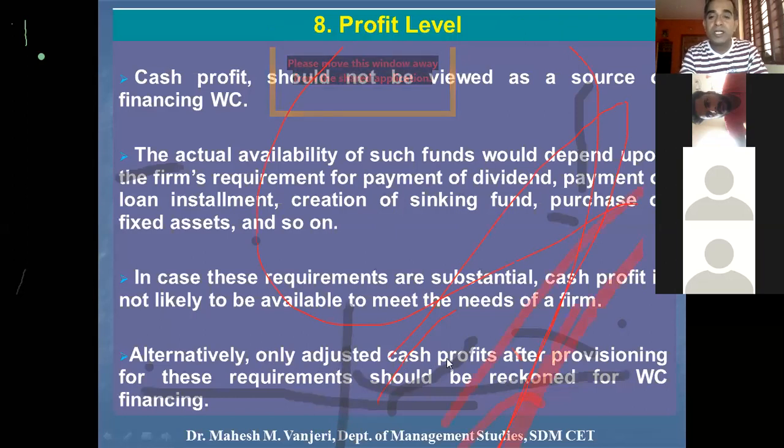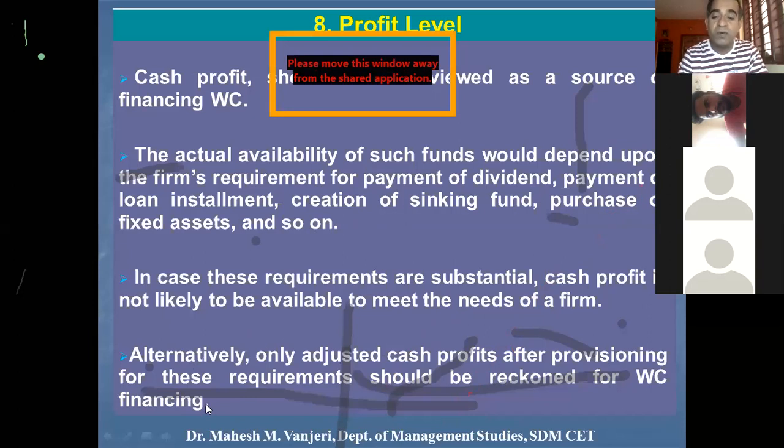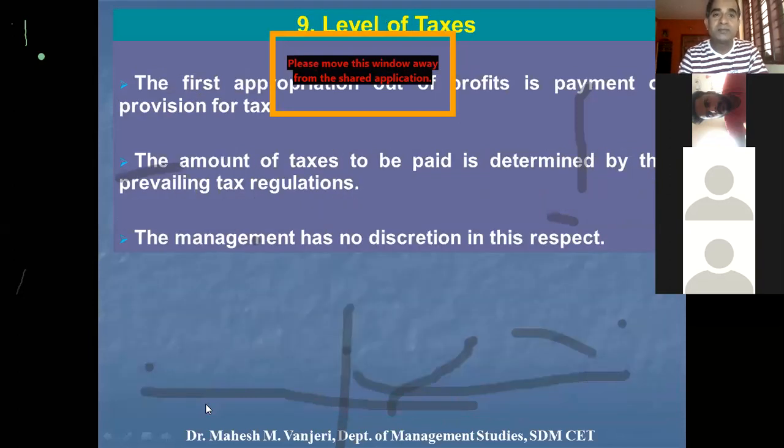Alternatively, only adjusted cash profits after provisioning for these requirements should be reckoned for working capital financing. So after meeting these obligations, if sufficient cash profit remains, only in that case the company should make use of cash profit for the purpose of working capital financing.